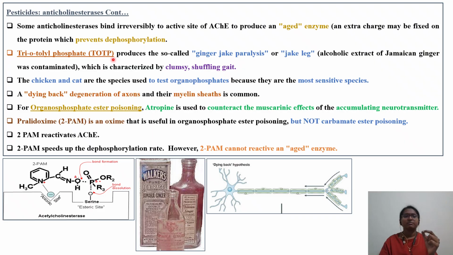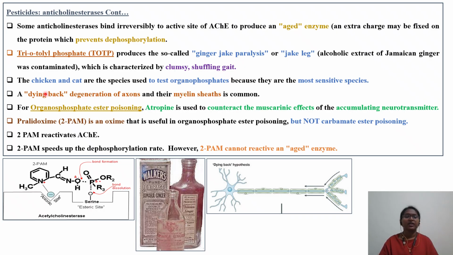This example, TOTP, triorthotolyl phosphate, produces the so-called ginger jake paralysis or jake leg. What happened in this case was that a Jamaican ginger extract, in which alcohol was the source, was contaminated with TOTP, triorthotolyl phosphate. As a result, the persons who were consuming this contaminated Jamaican ginger alcohol were getting this particular syndrome called ginger jake paralysis or jake leg.